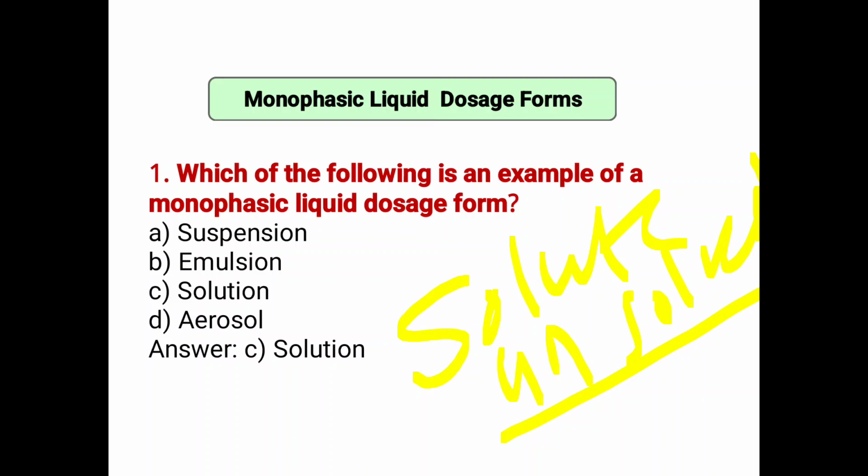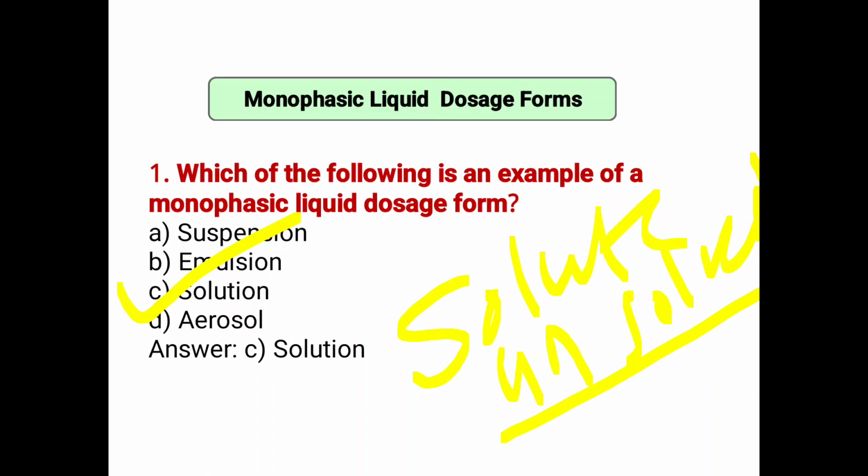Which of the following is an example of monophasic liquid dosage form? Example, that is solution, not suspension, not emulsion. Solution is the correct answer. Aerosol is a pressurized dosage form. So the correct answer is solution, monophasic.